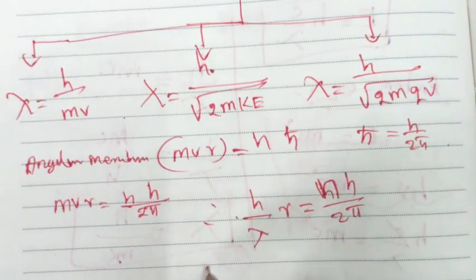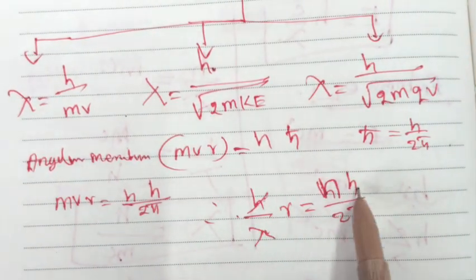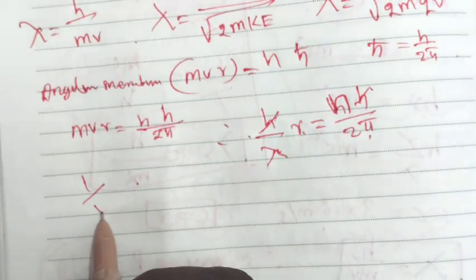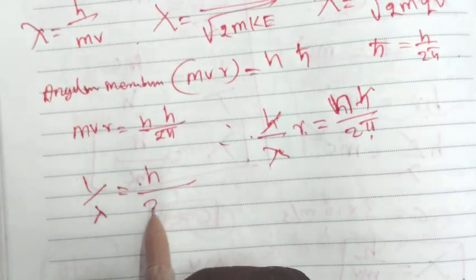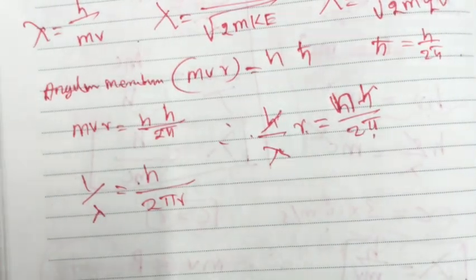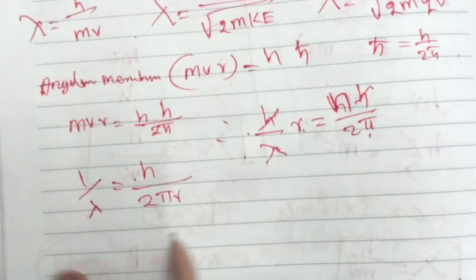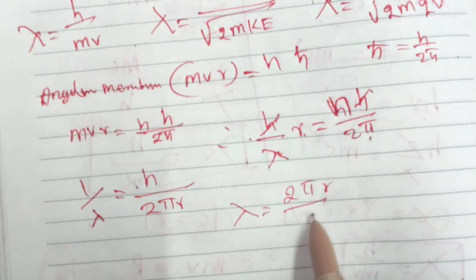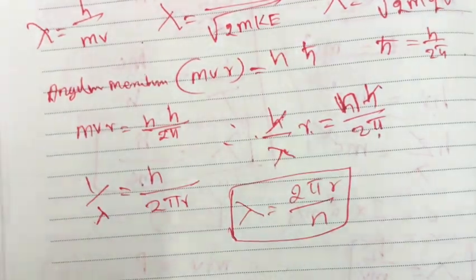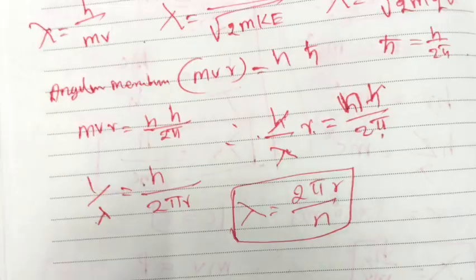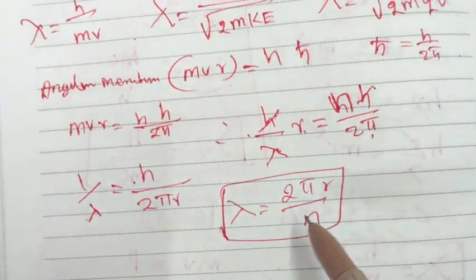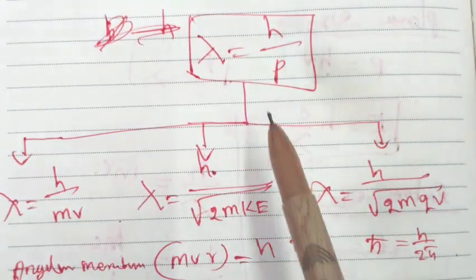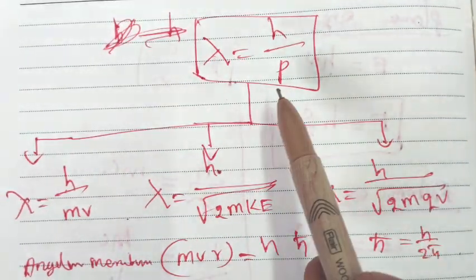nh by 2 pi. Here h cancels out, then r is divided, so 1 by lambda is equal to n divided by 2 pi r. Inverting, lambda is equal to 2 pi r divided by n. This is very important in the de Broglie equation. Actually this is somewhat advanced level. So basically in the de Broglie equation, these four formulas are essential for calculating NEET and JEE level problems.